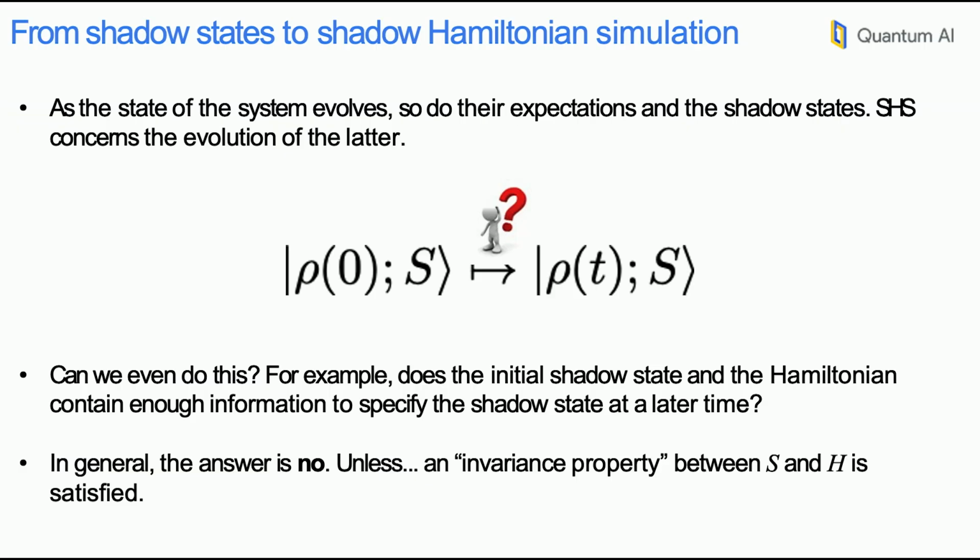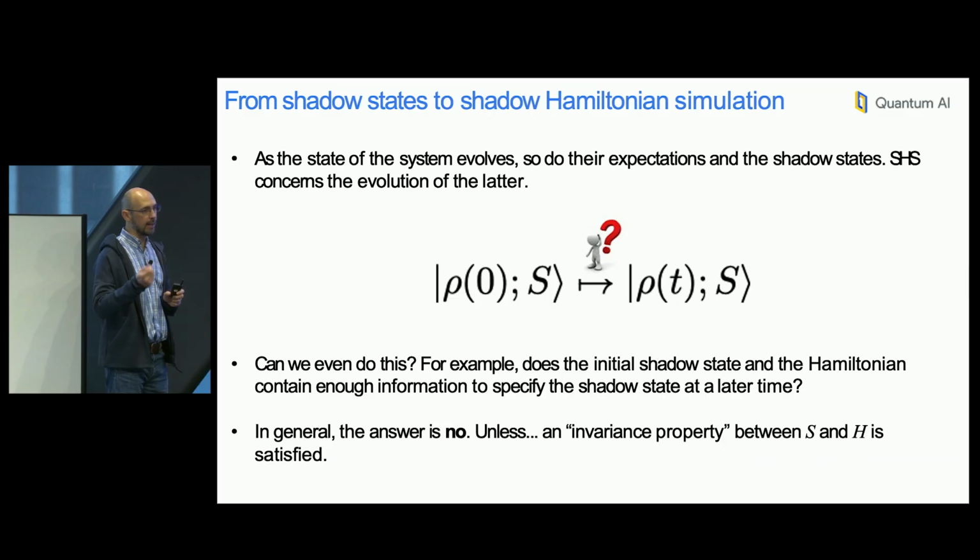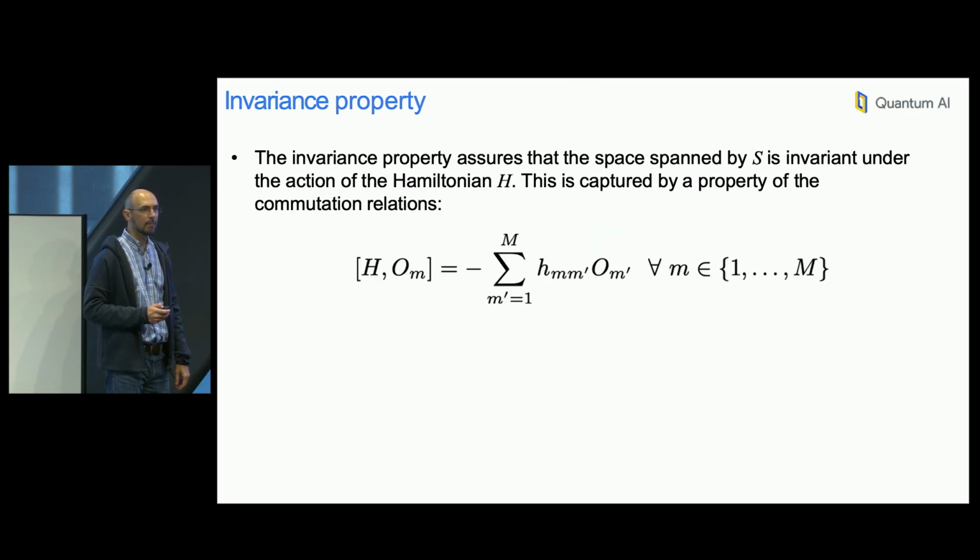So again, the setup is one where I contain partial information about the full quantum state. That partial information plus the Hamiltonian would allow me to determine the shadow state at a later time only if this invariance property is satisfied. Otherwise, the state doesn't contain enough information about, for example, the expectation values of other operators. So what is this